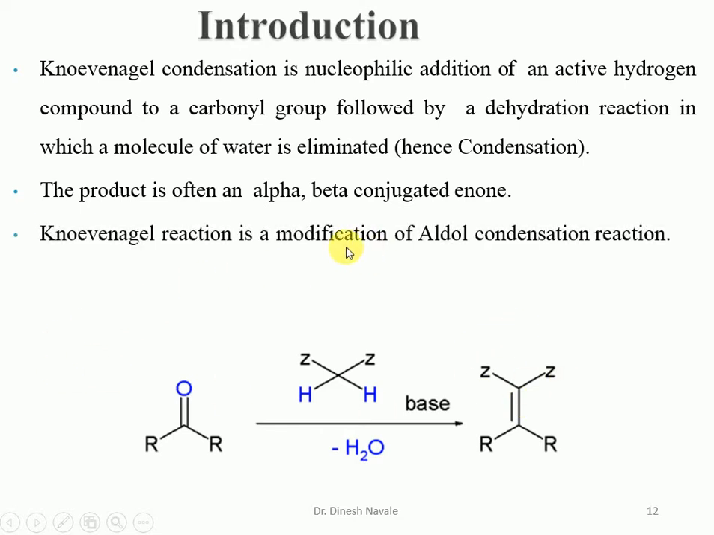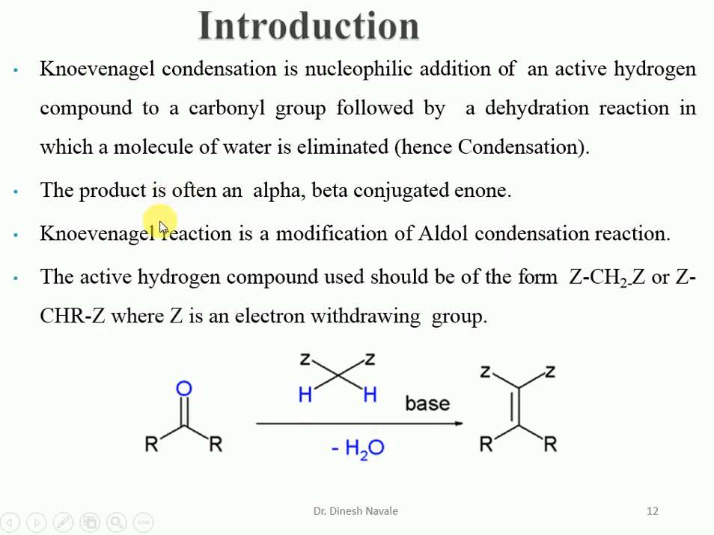Knoevenagel reaction is a modification of the aldol condensation reaction. The active hydrogen compound used should be like ZCH2Z. That means both the Z groups will be electron withdrawing groups, making this CH2 an active methylene compound. And this is the general representation.